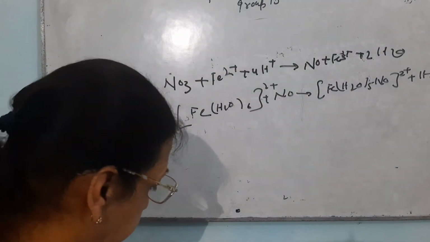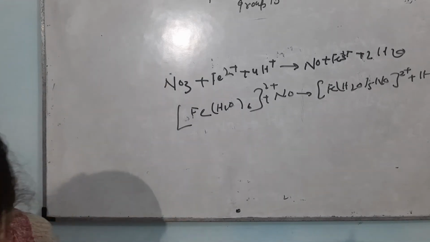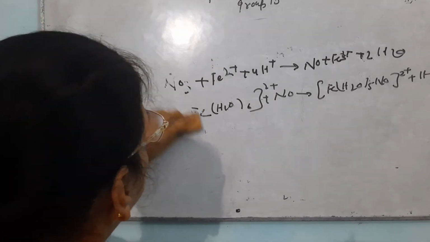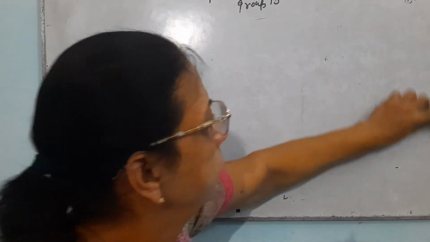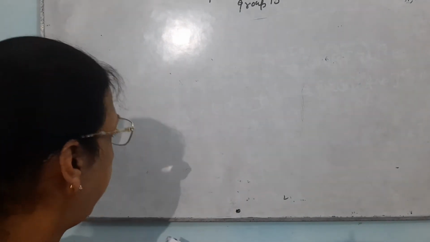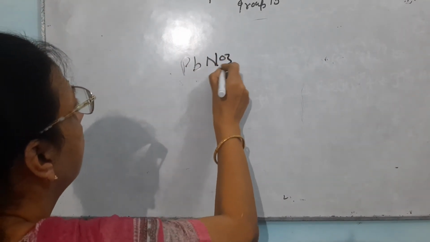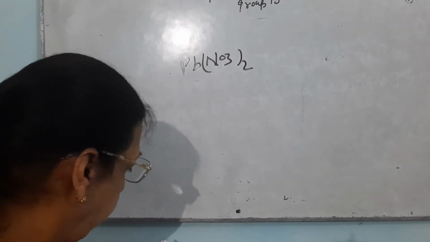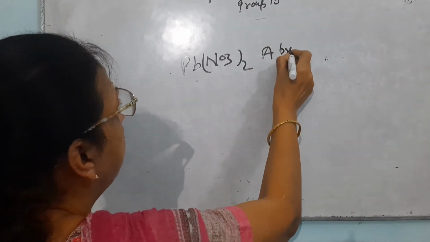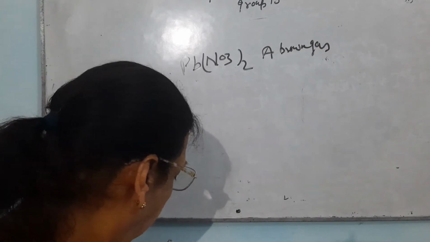There is a question on heating lead nitrate. On heating lead nitrate, Pb(NO3)2, a brown gas A is formed.